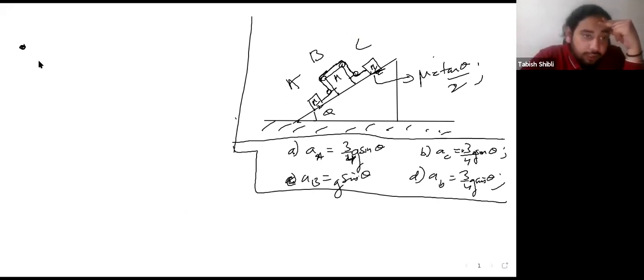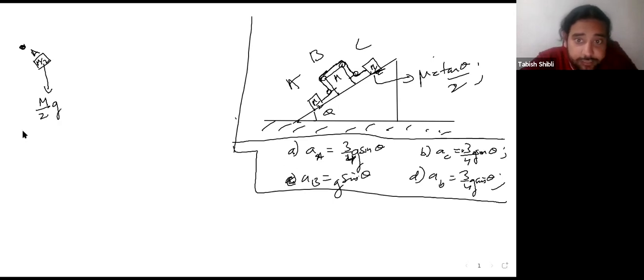So, first of all, like tradition, draw free body diagrams. Let's take the body A, mass m/2. What all is acting on this? Well, there's a gravitational force, which is m/2 g, right? What else is there? There's a tension force, right? So up there, let's call this tension T. And since it's the same string, it's going to be T throughout. The tension is going to be the same throughout. How do I see that? Here.